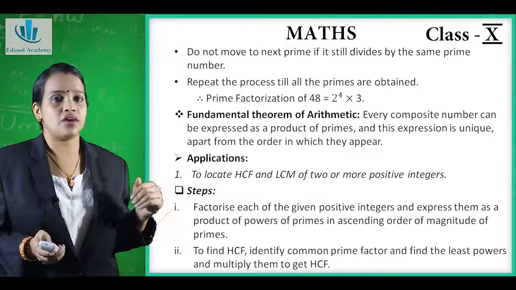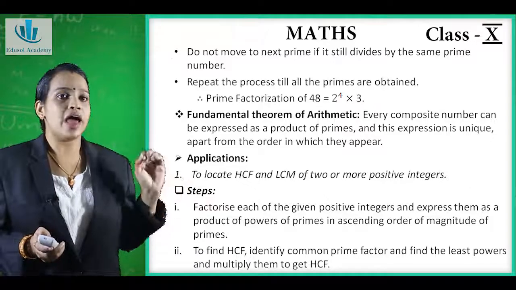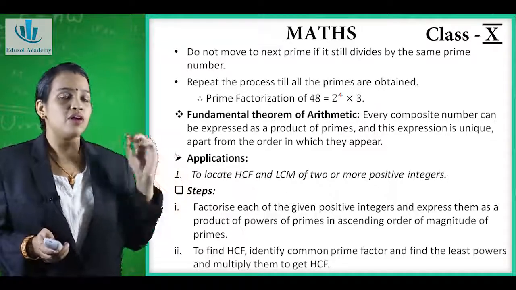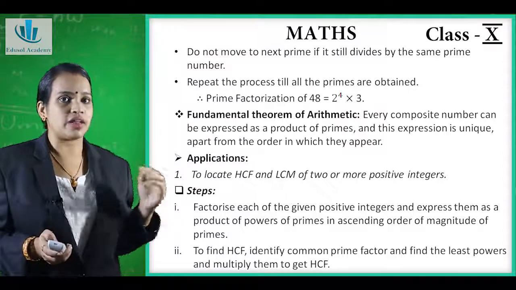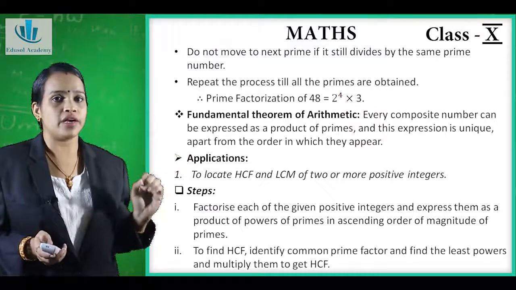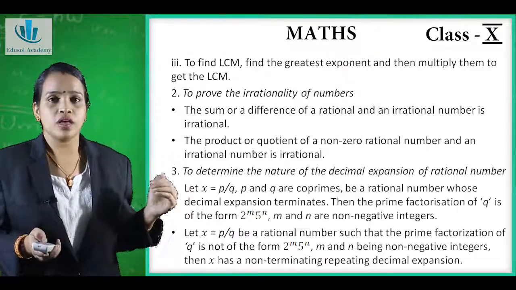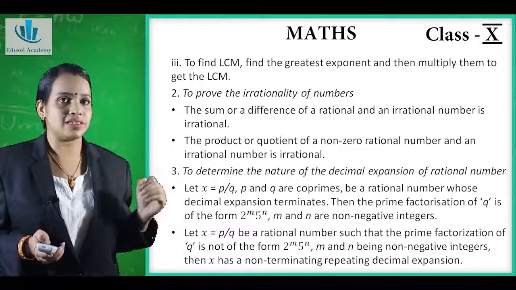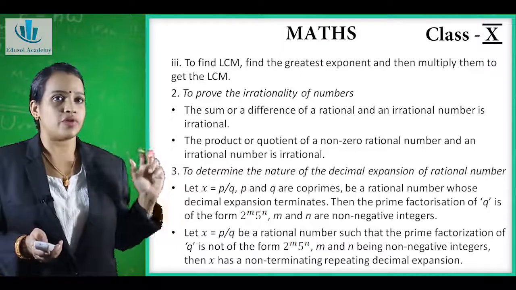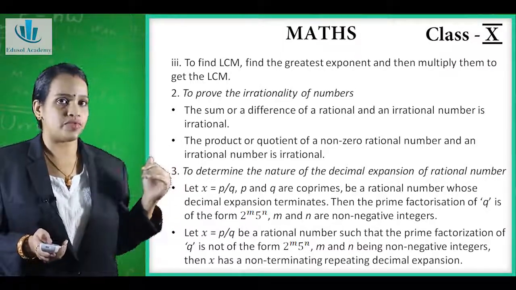Second step, to find the HCF, identify the common prime factors with the least powers and multiply them to get the HCF. Now the third step is to find the LCM. That means we find the greatest exponent, the greatest power, of each prime and multiply them, then we will get the LCM of the numbers.